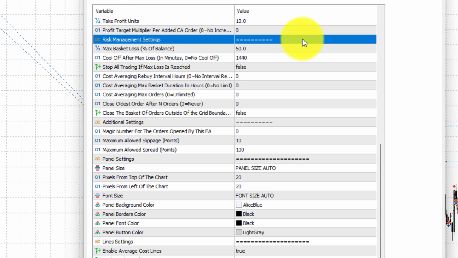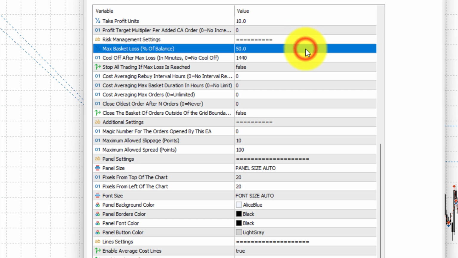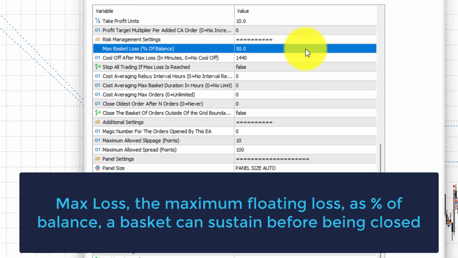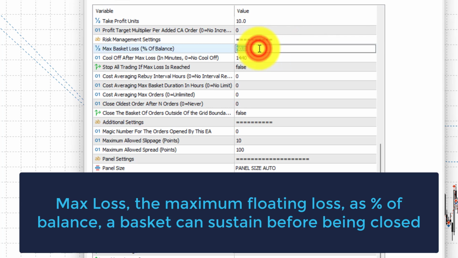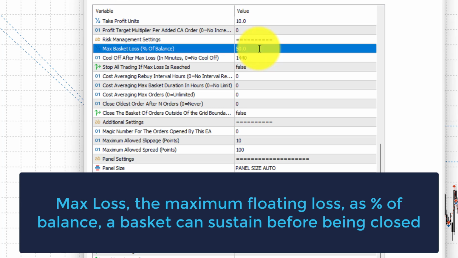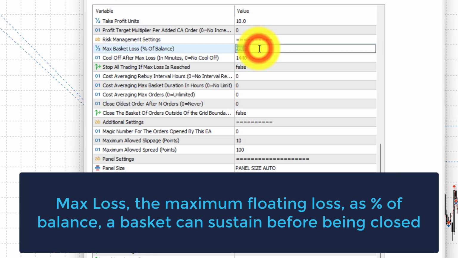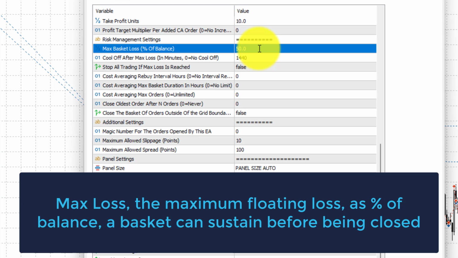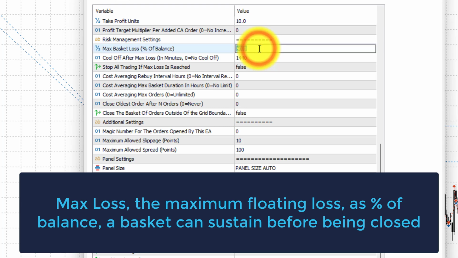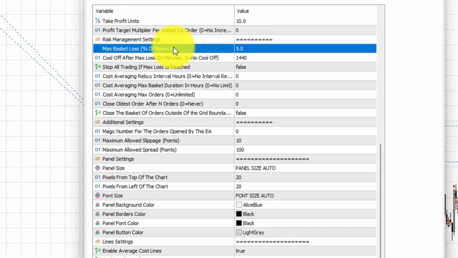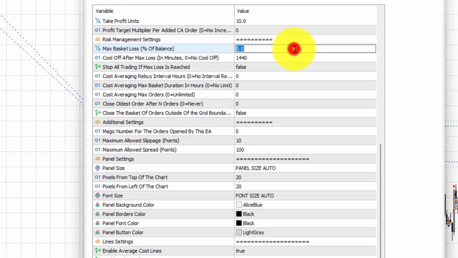The first and maybe most important setting is max loss. Max loss is expressed as a percentage of your account balance. When the floating loss of all GridX positions reaches this threshold, GridX closes all positions to protect the account from further losses. For example, a max loss of 5 means up to 5% of balance can be lost on that cycle before the EA exits.